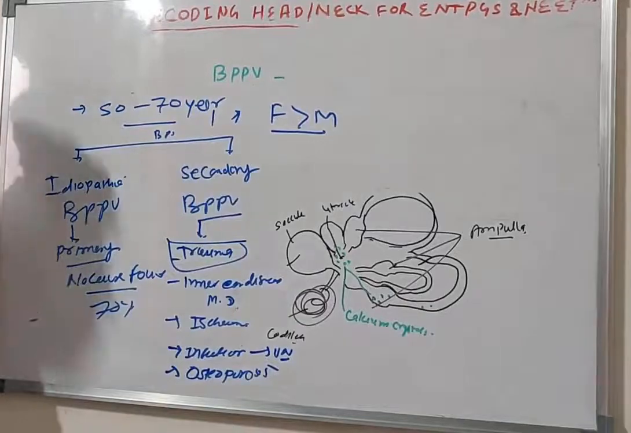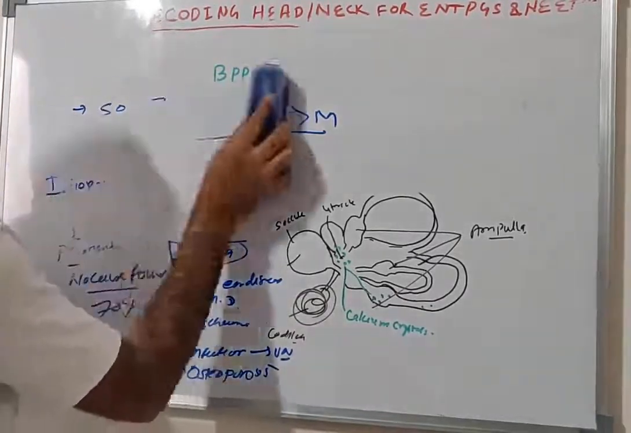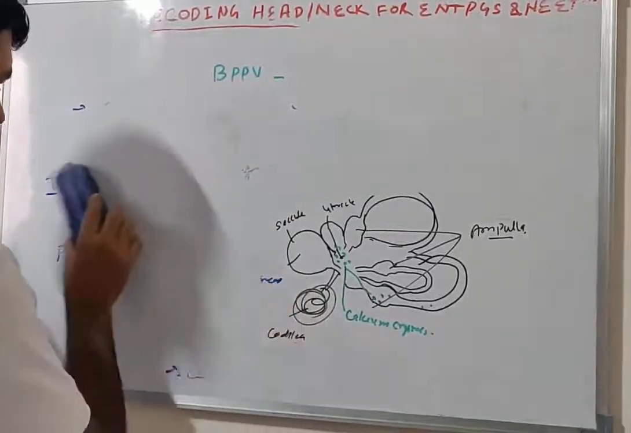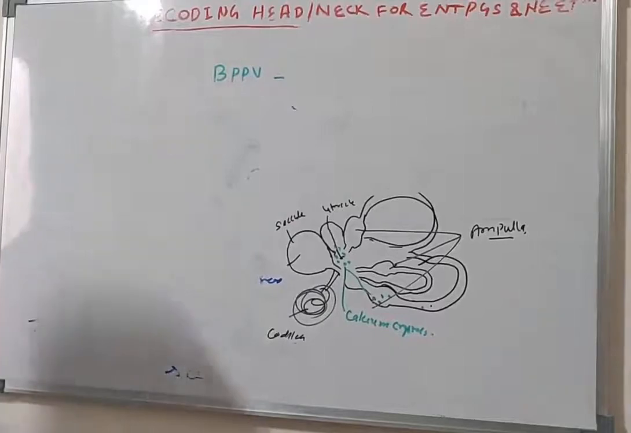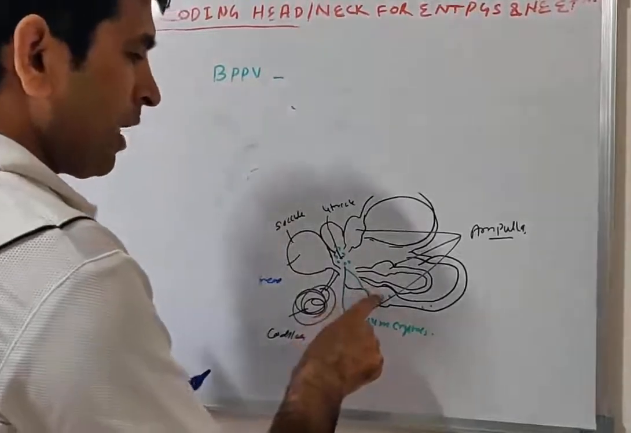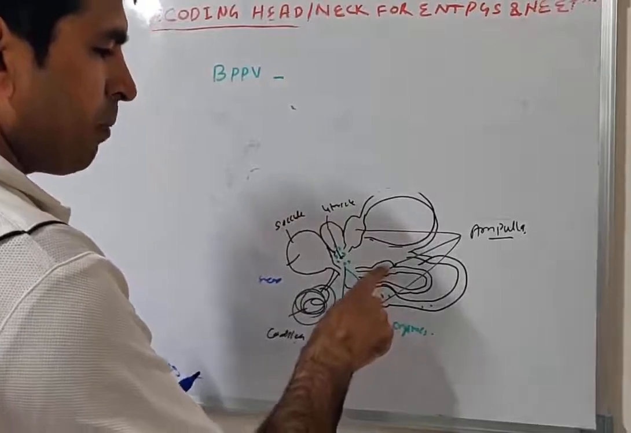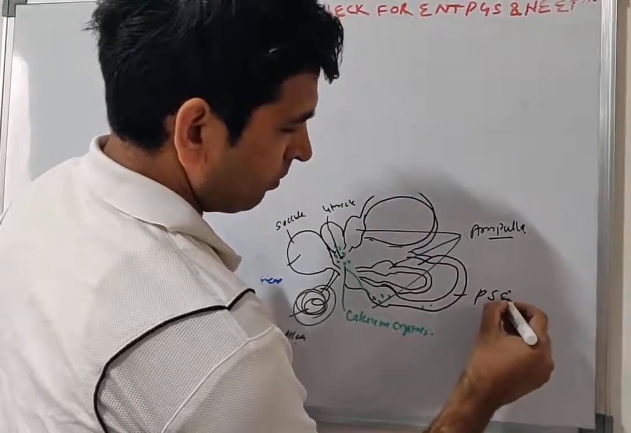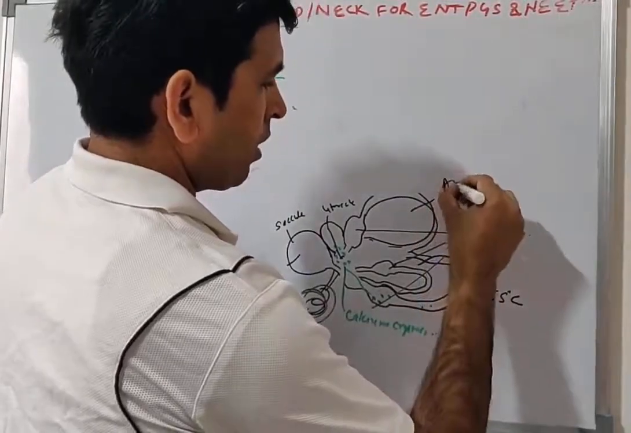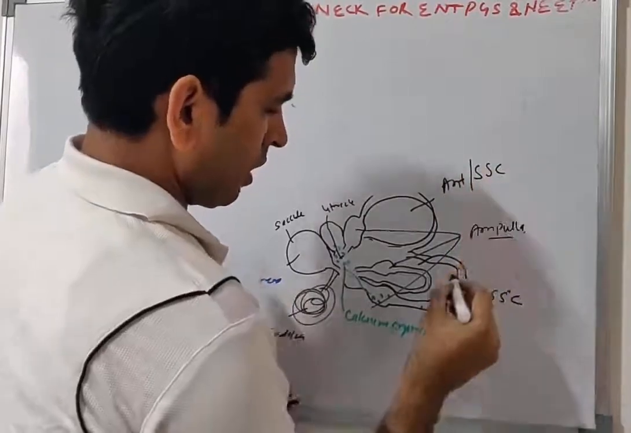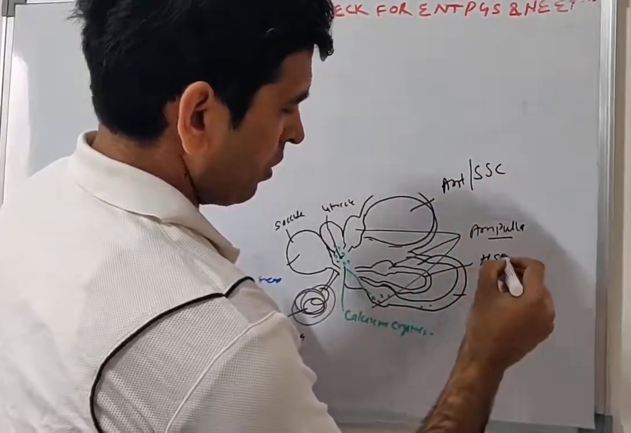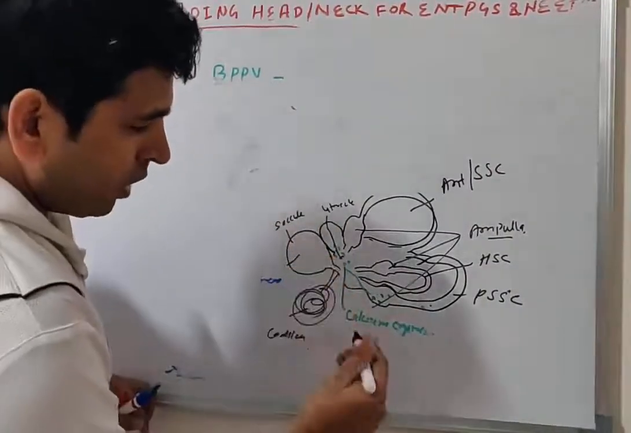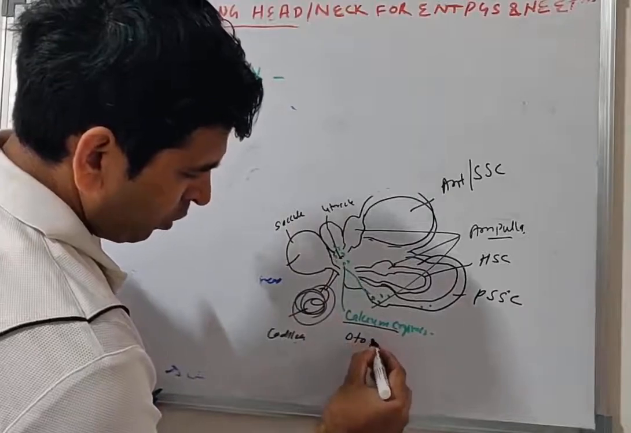Okay, what is the pathophysiology of BPPV? If you see this diagram, this is the ampullary end of the posterior semicircular canal, this is the ampullary end of the horizontal semicircular canal, the anterior or superior semicircular canal, and this is the utricle. This utricle has otoconia, that is calcium crystals.